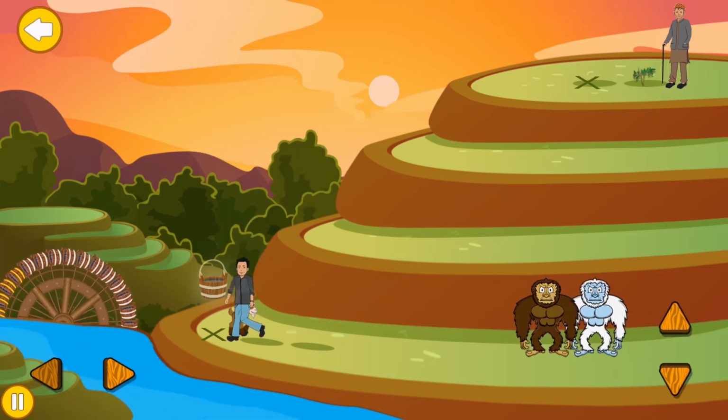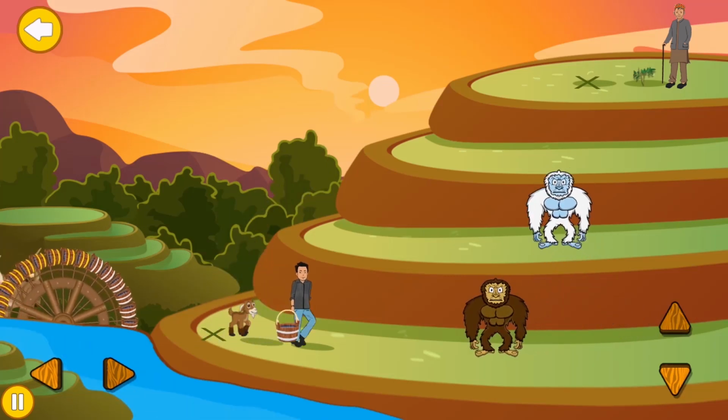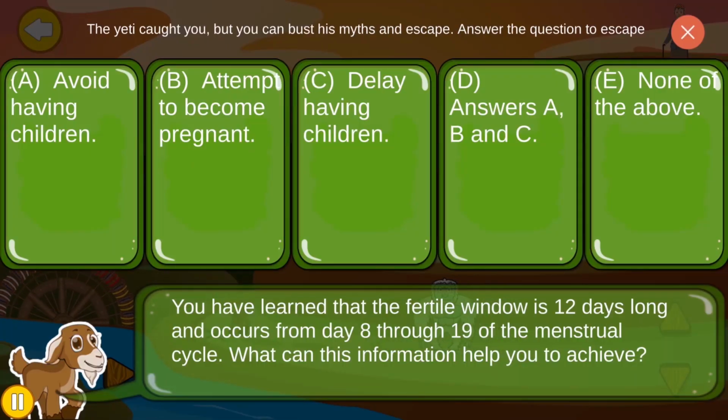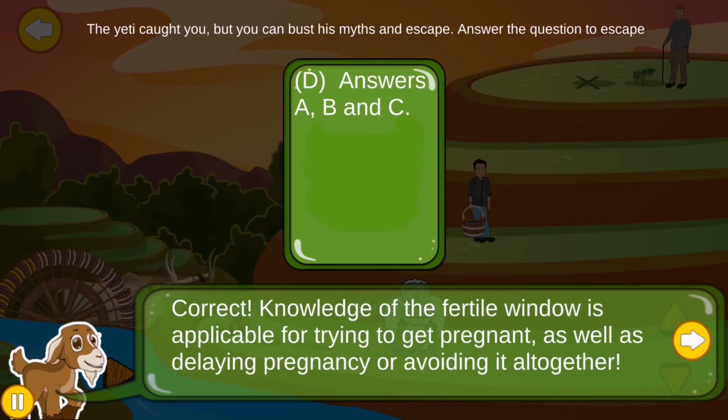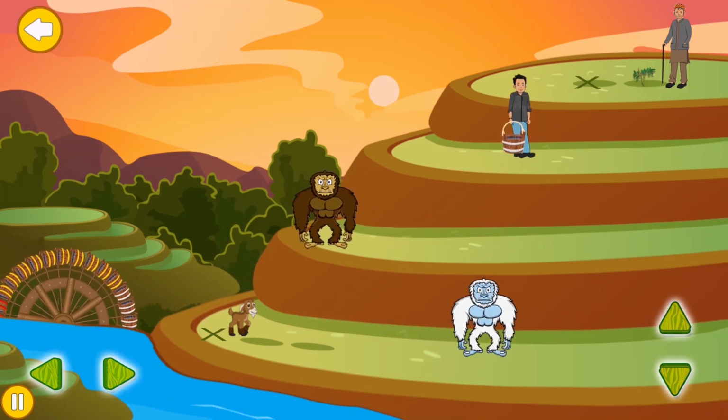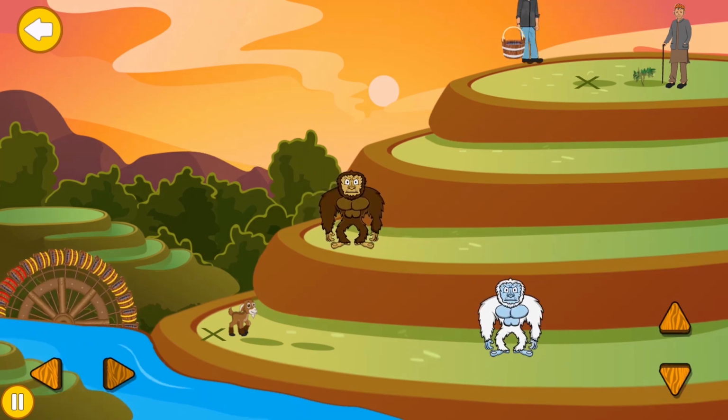The aim of the game is to help Bijay get to the water wheel, pick a white bucket and bring it back up to water the plant. But be aware of the Yetis. If they catch you, escape by busting his mitts. Move the character by using the arrow buttons on the left and right bottom corner of your screen. Get your bucket by reaching here. Water the plant by reaching here.